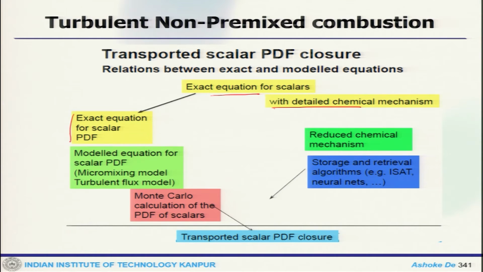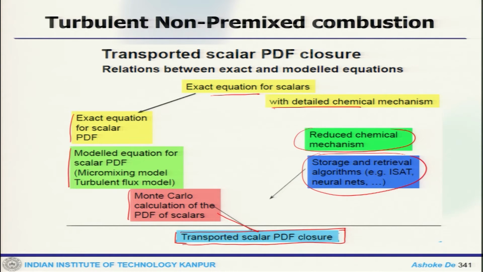We get exact equations for scalar PDF. This is the modeled equation where the micromixing term and all this come in. Then you have Monte Carlo simulation which will give you this, and these are the kinetics mechanism where you need the storage and retrieval algorithm. That is where ISAT comes into the picture, and this is expensive.